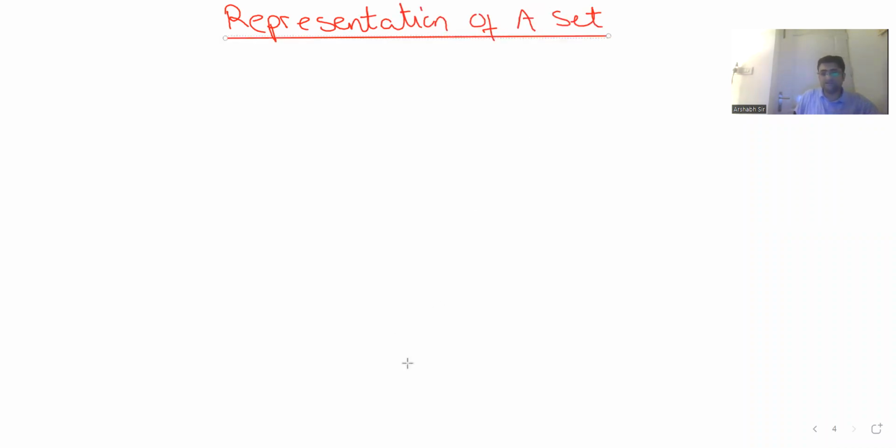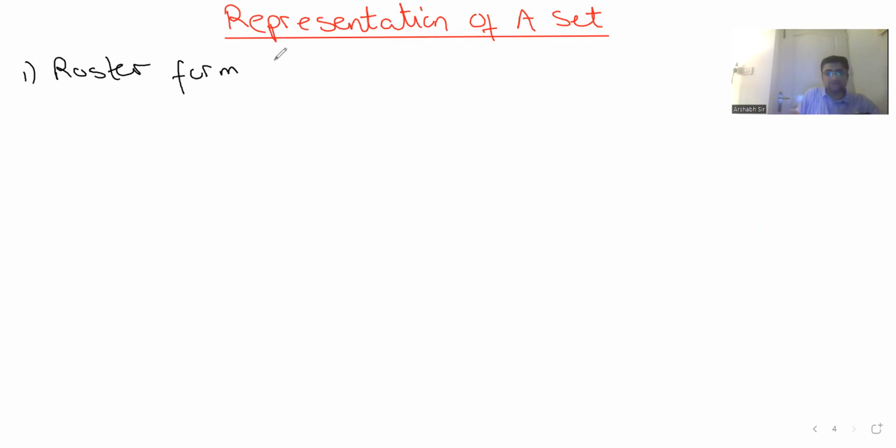So guys, now that you have understood the basic concept of a set, the next topic is representation of a set. Now guys, there are basically two ways by which we represent a set. The first way is known as roster form.